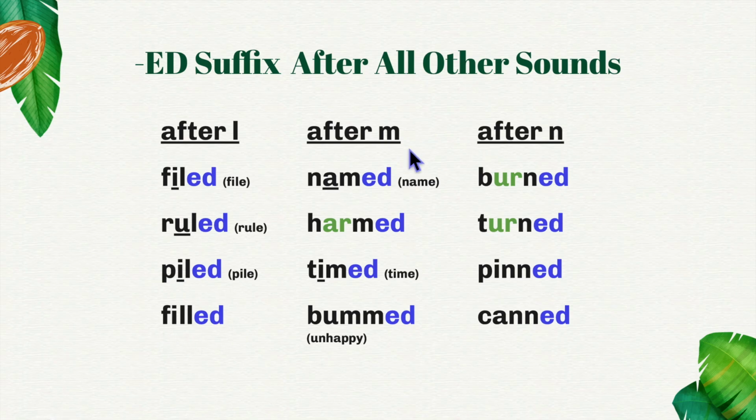After the letter M, it's going to have the sound of D. Named. AR says harmed, timed, bummed. Bummed means unhappy. After the sound of N, UR says burned, turned, pinned, canned. Notice that we have two N's right here. So the double consonant means the vowel before it will be short.